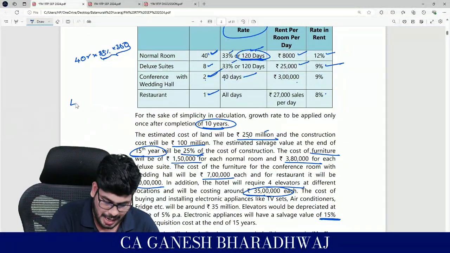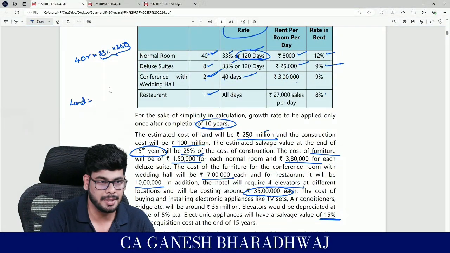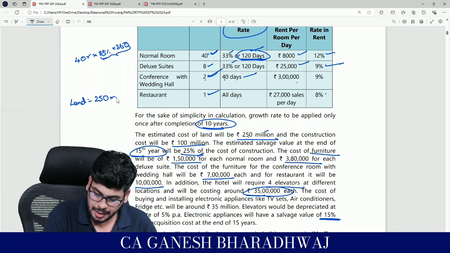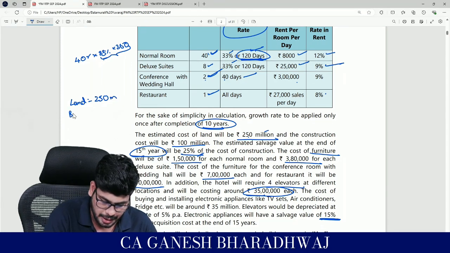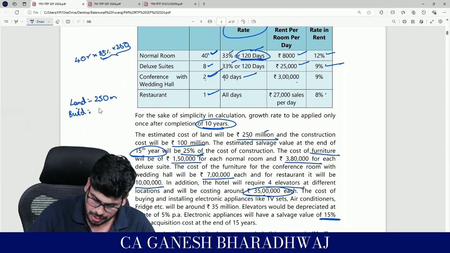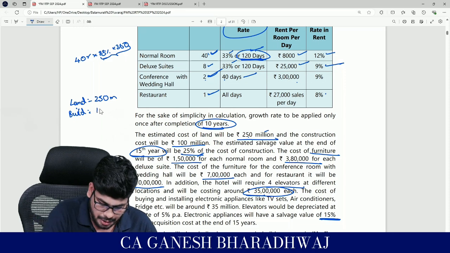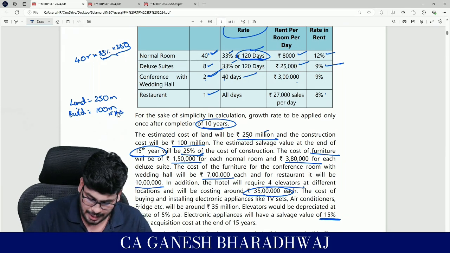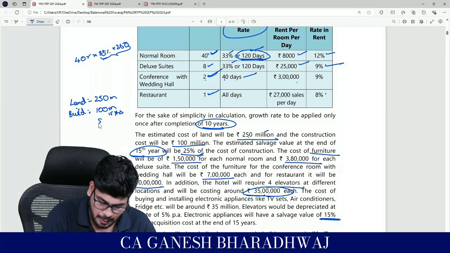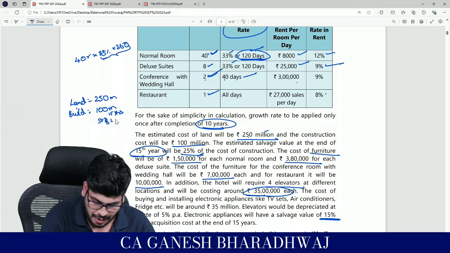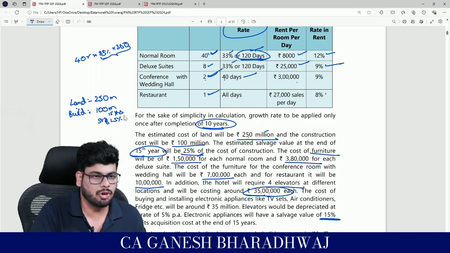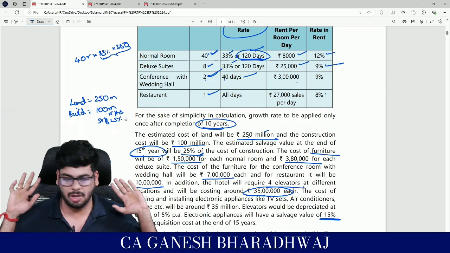So here first the land will cost how much, guys? Come on, participate and tell me. 250 million. Yes, and then there was a construction cost, the building. The building construction cost is how much? It's going to be 100 million, right? Again, it has a 15 years of life as mentioned by this guy, and they have said that it has a salvage value of how much? 25%. We are just collating the facts readily. That's all we are doing right now.